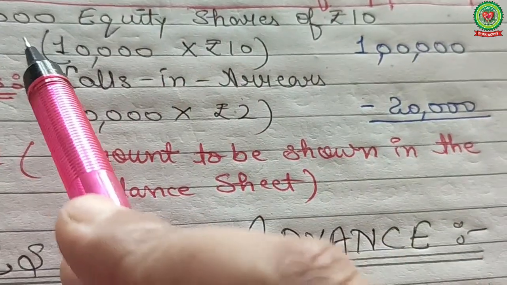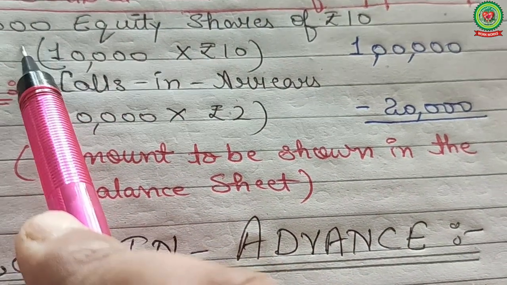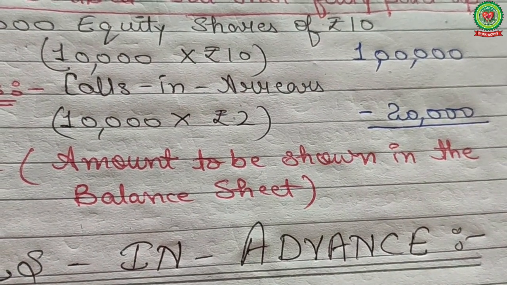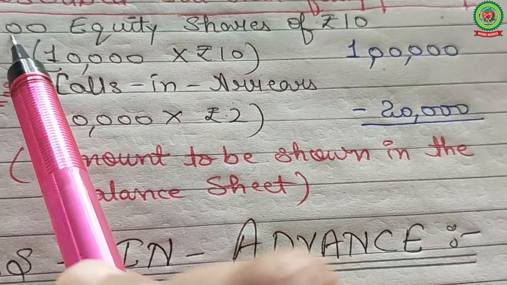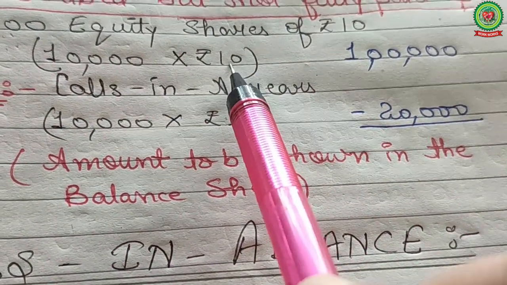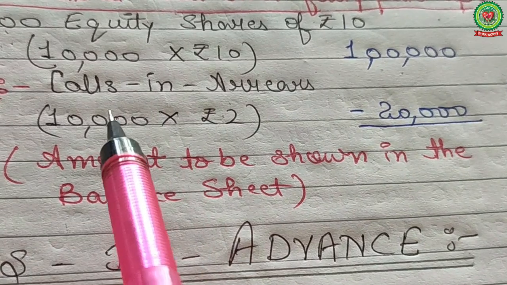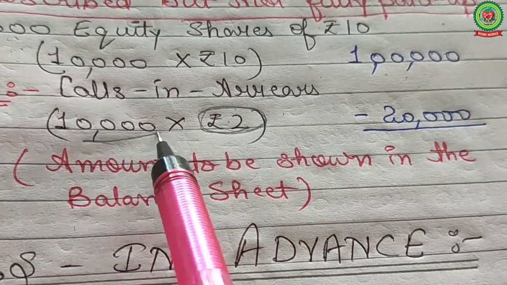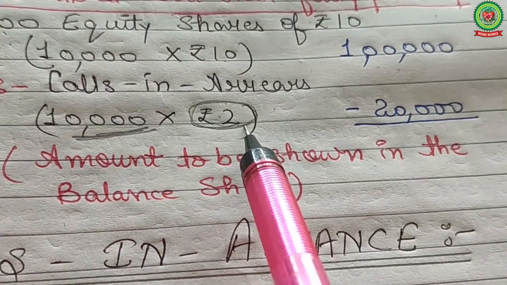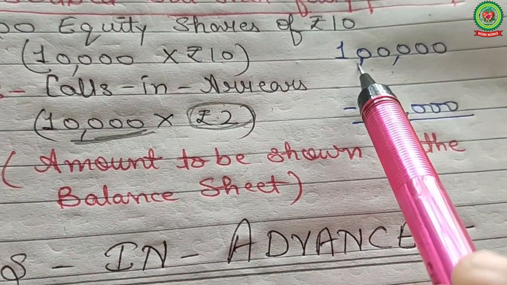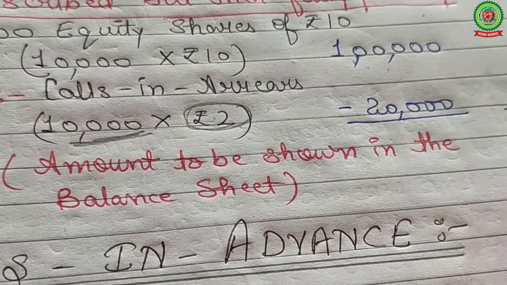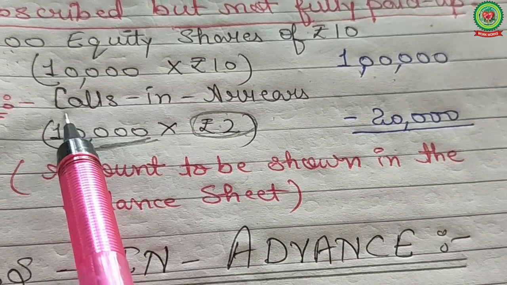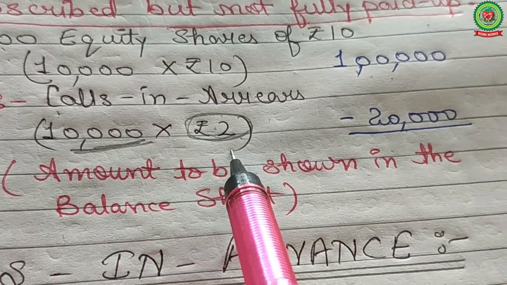So the next case is not fully paid, 10,000 equity shares, ₹2 not yet received. First of all, total amount 10,000 multiply face value 10, 1 lakh, and calls in arrears, ₹2 not yet received. So 10,000 total number of equity shares multiply 2, 20,000, deduct from the 1,20,000, 80,000 you received from these type of shareholders who have not yet paid the final call.